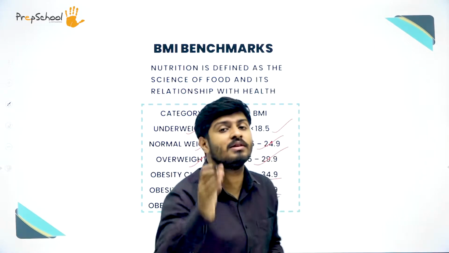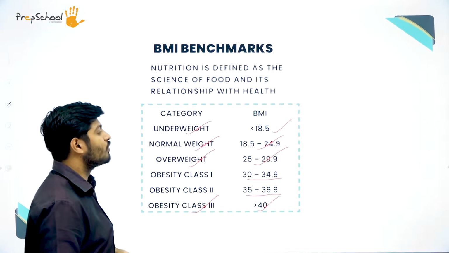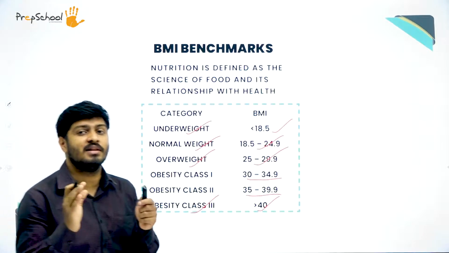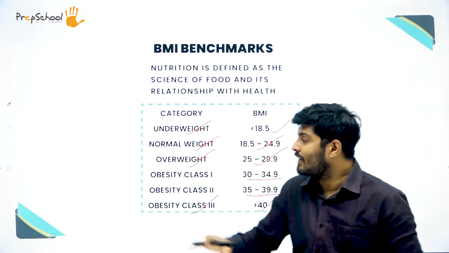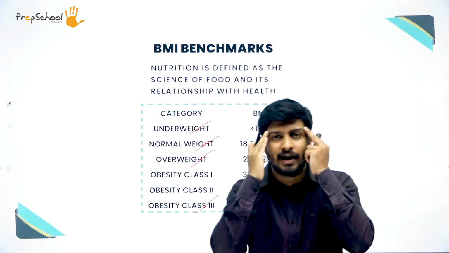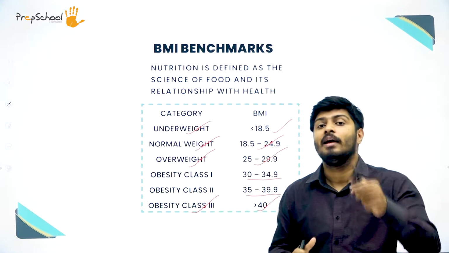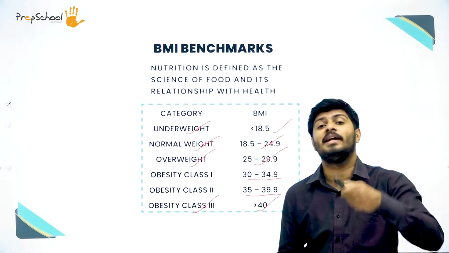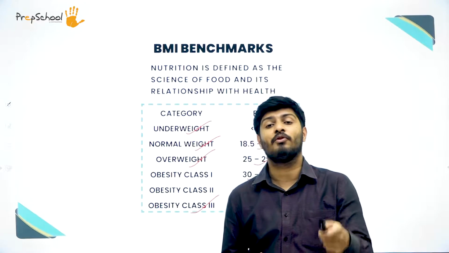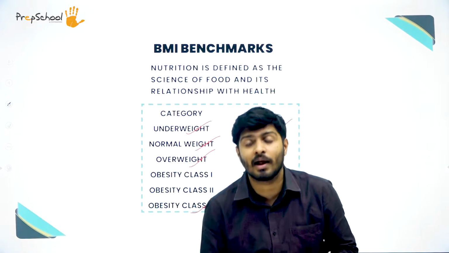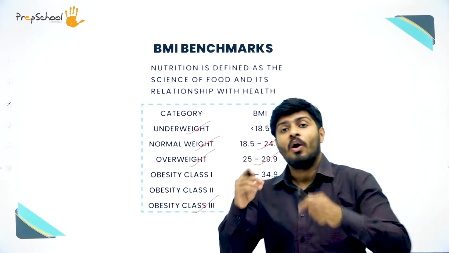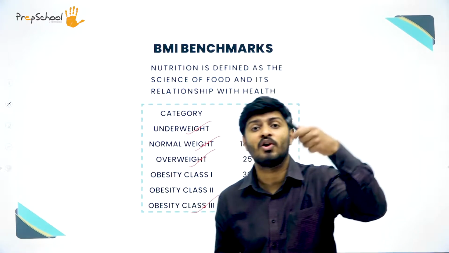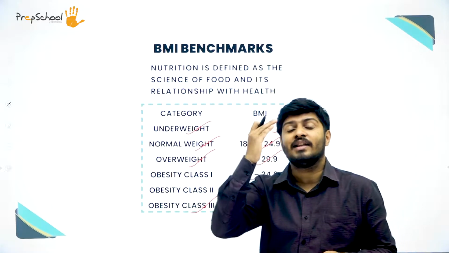I want you to focus on this. I want you to pause the frame here for a second and note down all these categories, because this is important. You have to print this chart or benchmark in your mind. You should have a picture memory of this. Every time you calculate the BMI with the formula that was taught to you in the 11th standard, which you practiced for the exams, you should be able to instantly say if a person is overweight, obese, underweight or normal weight, based on the chart printed in your mind.